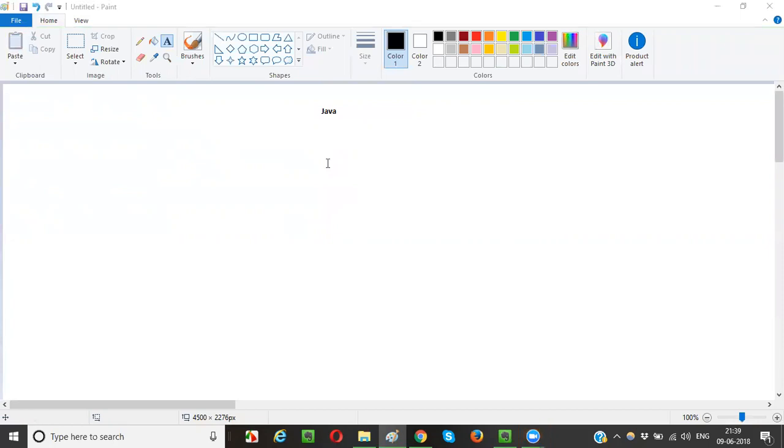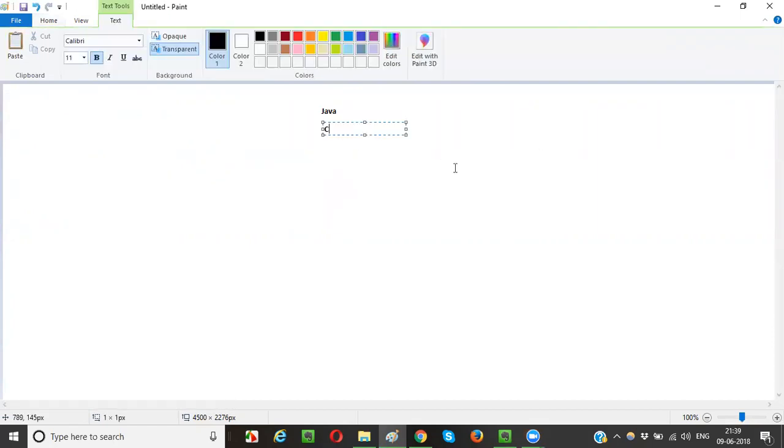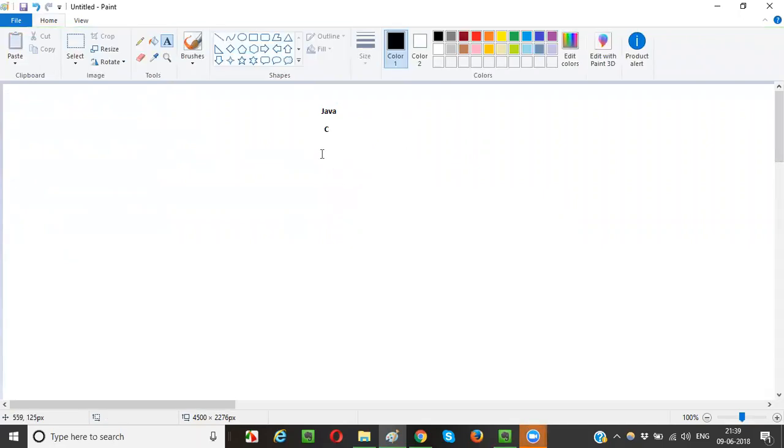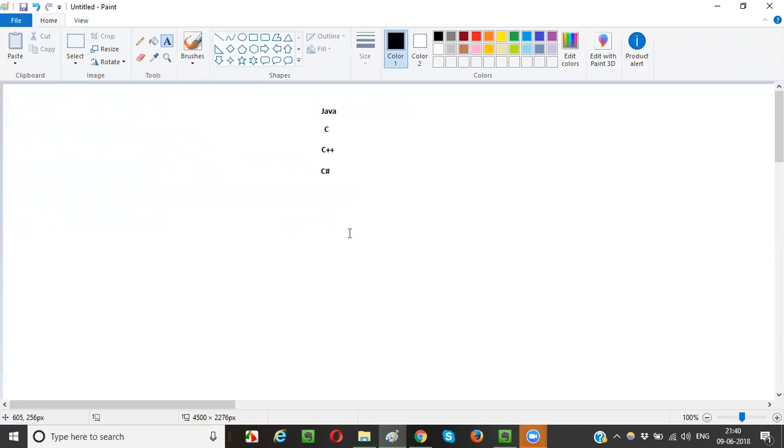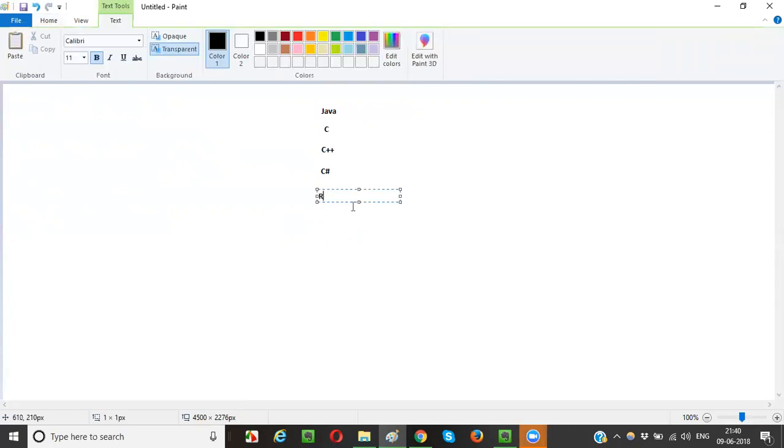C, C++, .NET. Yes, C is also a programming language. Most of the people here know about C, I guess. C, C++, .NET or C sharp, anything you can call.